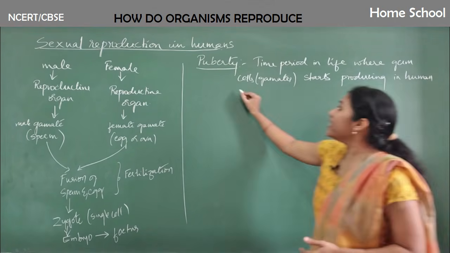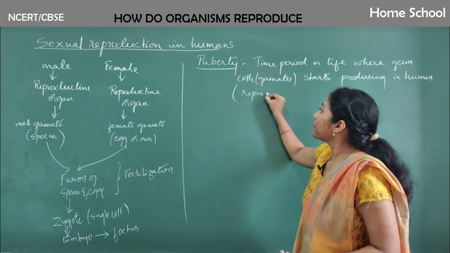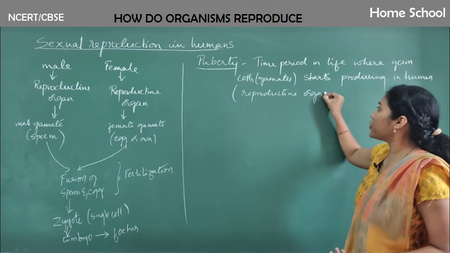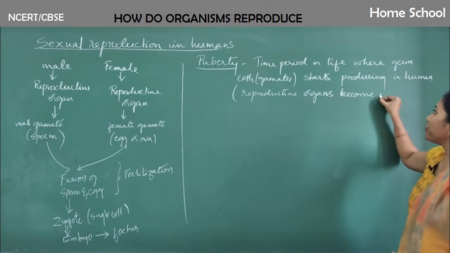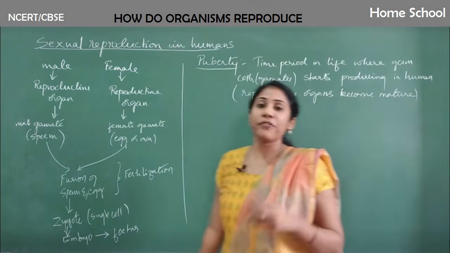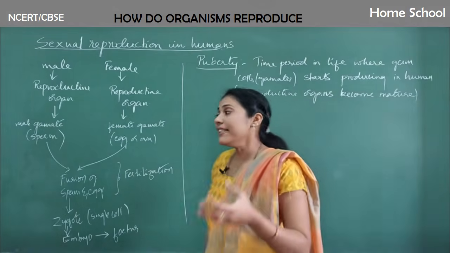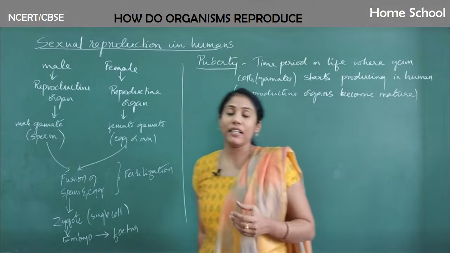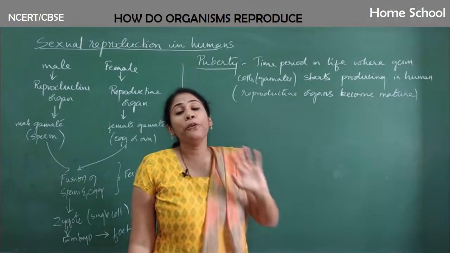In other words, the reproductive organs become mature. Both in male and female, once the reproductive organ becomes mature, only then can they produce sperms in males as well as eggs in females. And that age we call puberty.